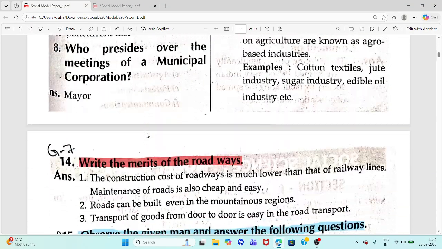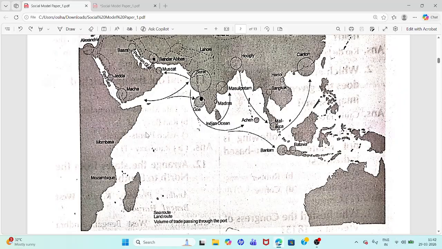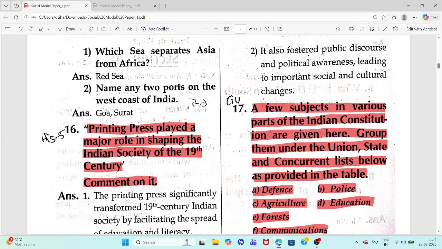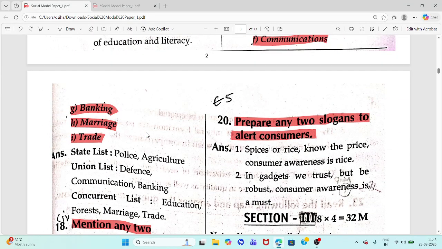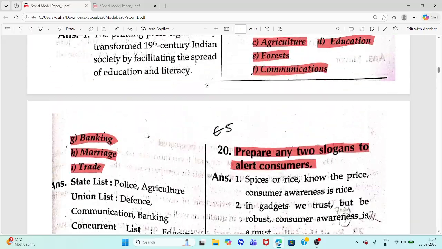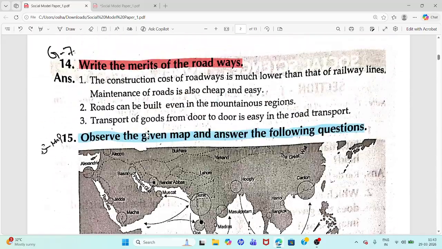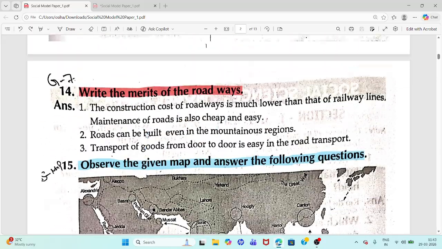You can see highlighted questions here. These highlighted questions are very important for your exam. So please stay with me until the end. We are going to cover 33 questions in this video. This is going to be one short video.